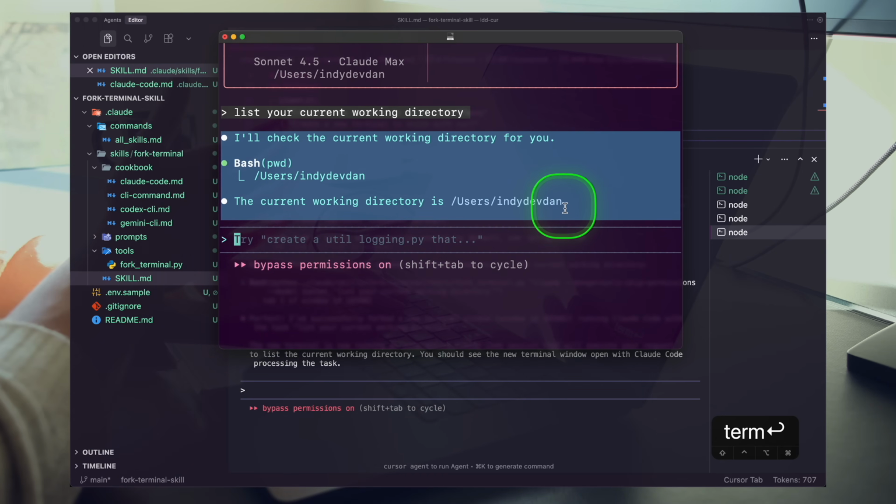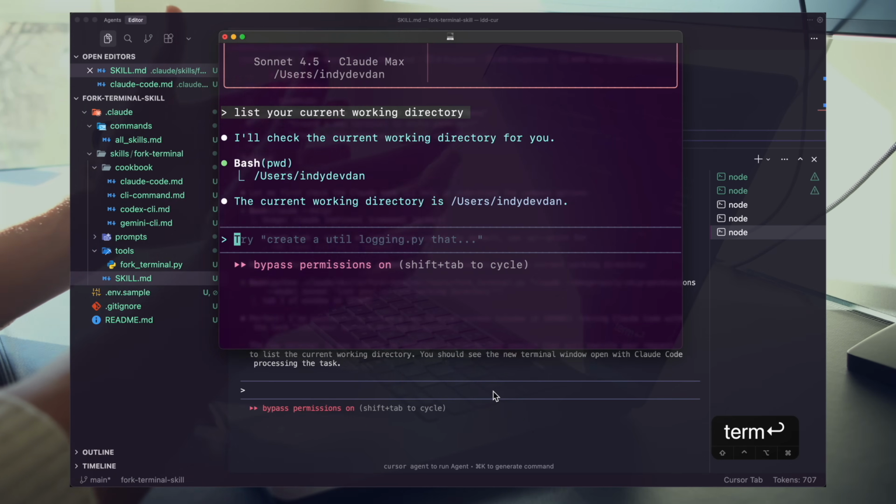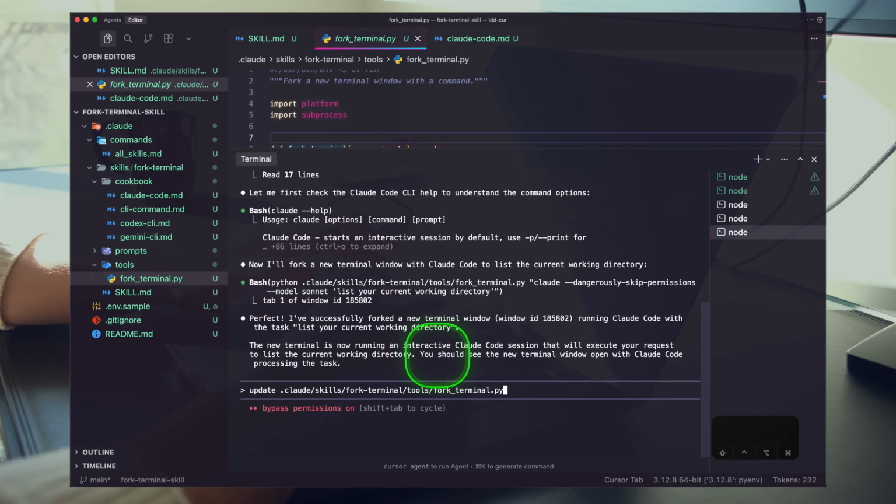There is another issue here. We're always opening up to your root directory. I want all my forks to open up against the exact same window. So we're just going to prompt that. Update this, ensure we open the forks to the current working directory.